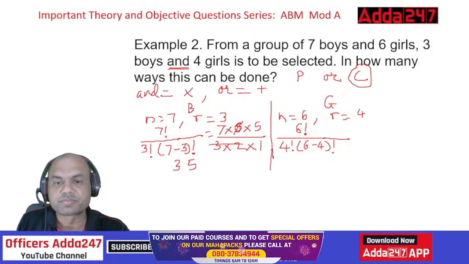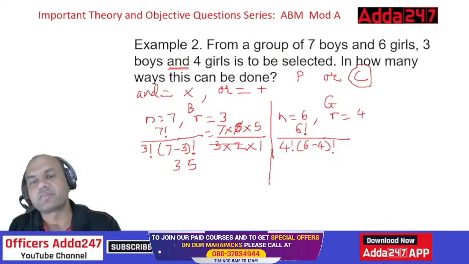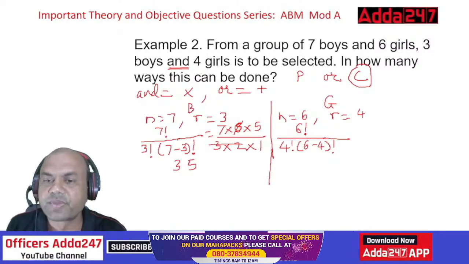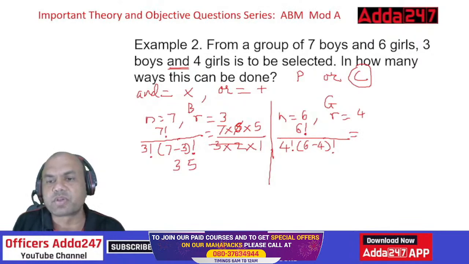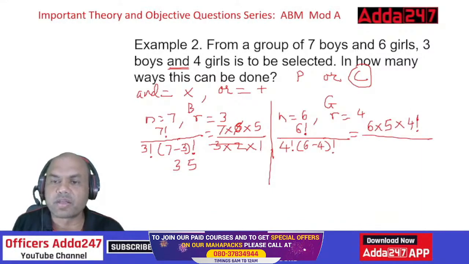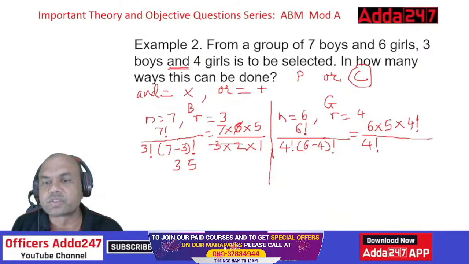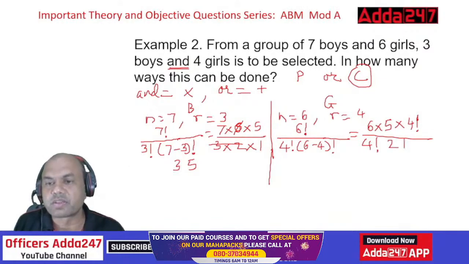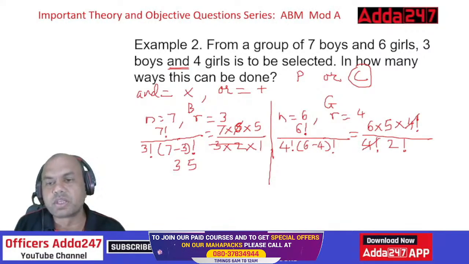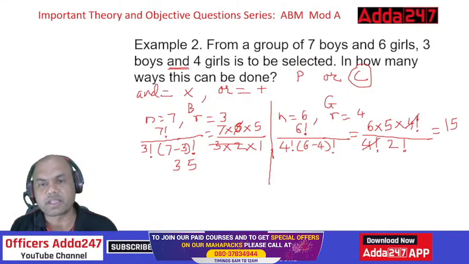What about the girls? What is the answer? Everyone, give me the answer for girls. You can write it this way also, no? 6 factorial means what? 6 into 5 into 4 factorial, right? And upon 4 factorial, it gets cancelled. 2 factorial, that is 6 minus 4. So if you solve this, what will you get? 2 factorial is 2 only. 2 3s are 6, 5 3s are 15. So the answer is 15.